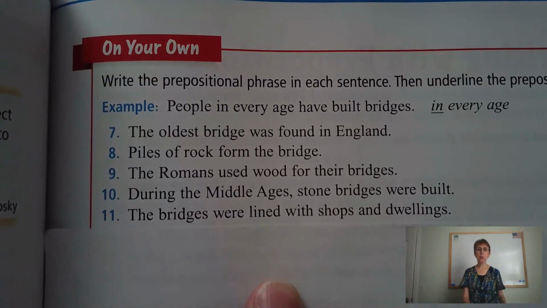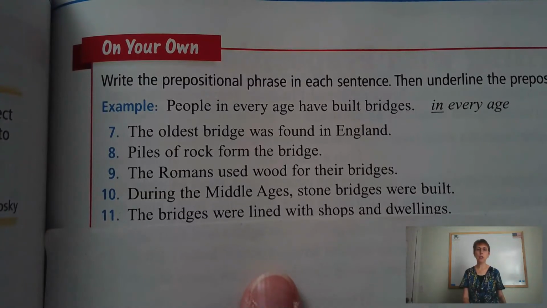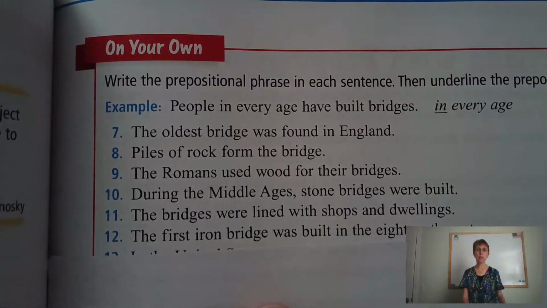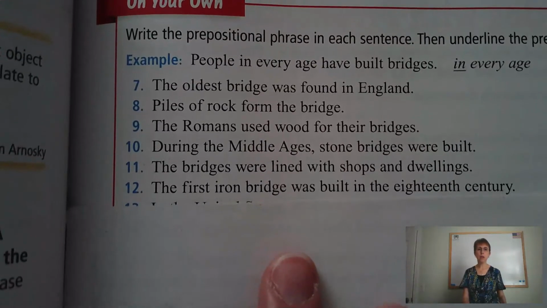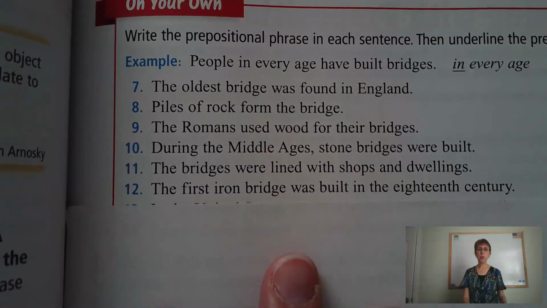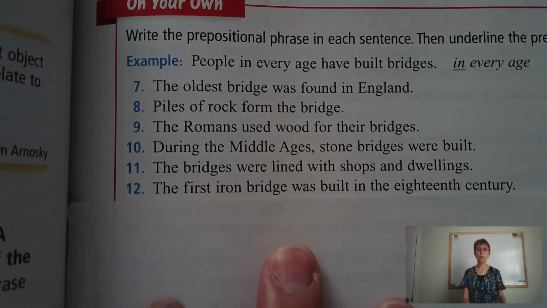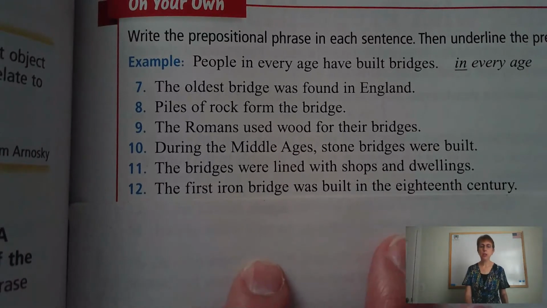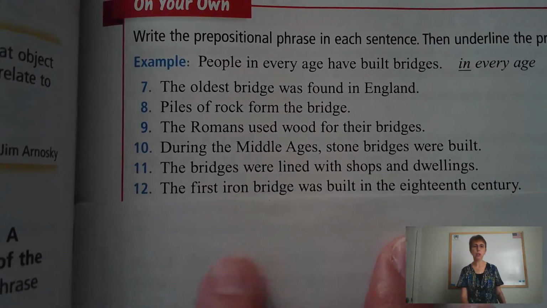The bridges were lined with shops and dwellings. The preposition is with. With what? With shops and dwellings. Number 12. The first iron bridge was built in the 18th century. Okay. In is your preposition. In the 18th century is the prepositional phrase.